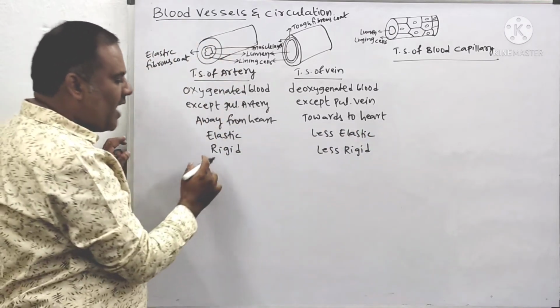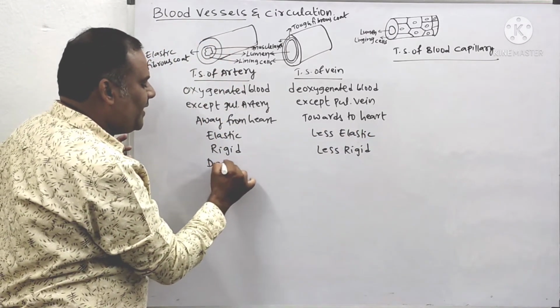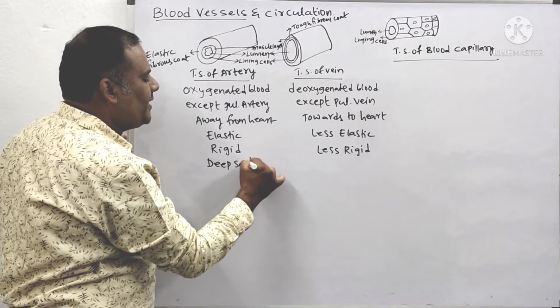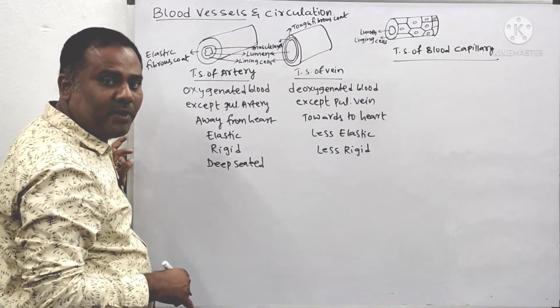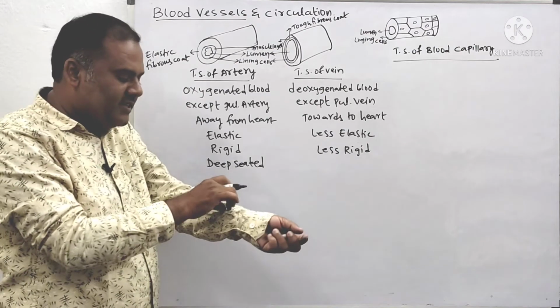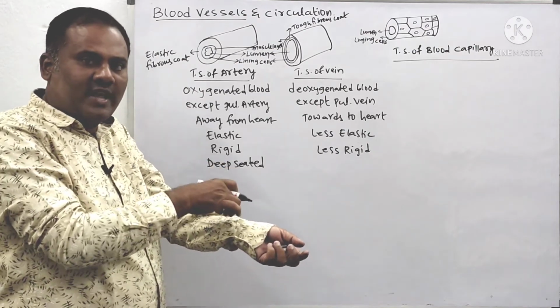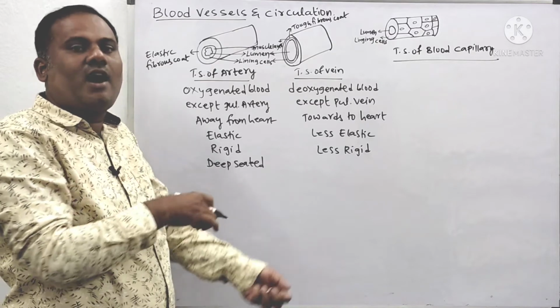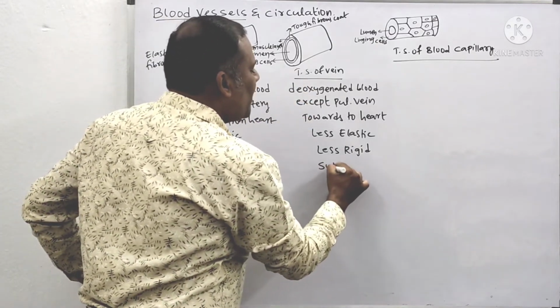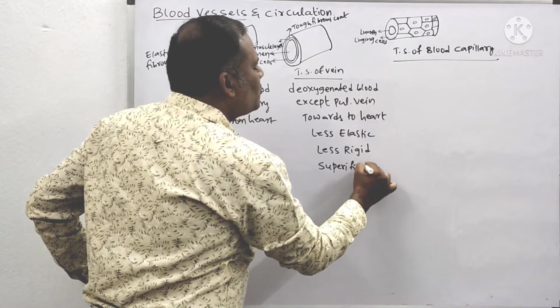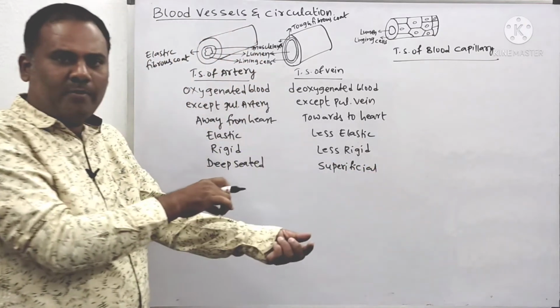Moreover, arteries are deep seated. What is the meaning of deep seated? It means they are present in the very inner parts of the body, beneath the skin, next to muscles, next to bones. Between the bones and muscles, these arteries will be present. Whereas veins are superficial. That is, they are present closer to the surface.